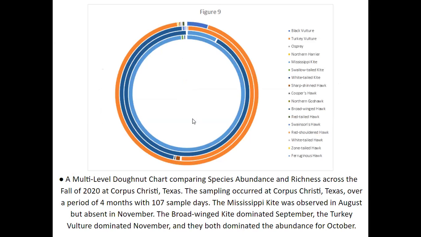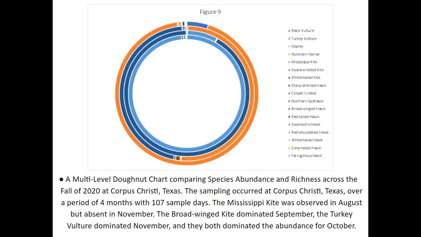This graph is a multi-level donut chart comparing the species abundance of richness across the fall of 2020 at Corpus Christi, Texas. The sampling occurred at Corpus Christi, Texas over a period of 4 months with 107 sample days.